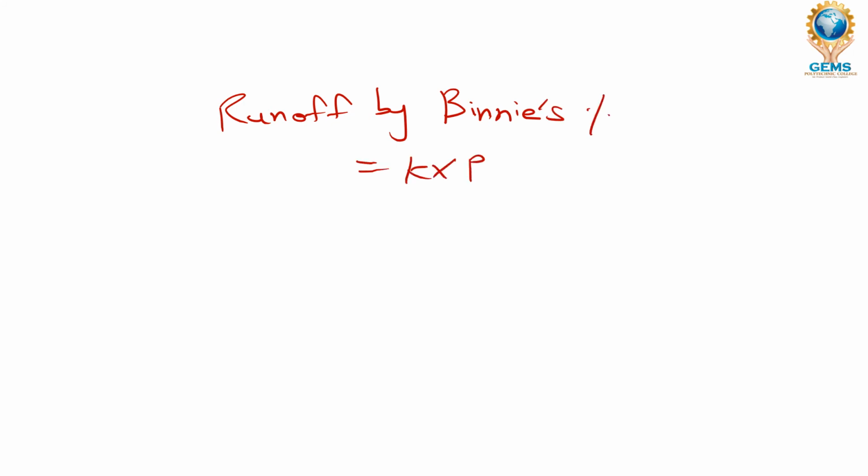The runoff by Binny's is K into P, where K is what we found on the previous slide, 24.2 percent. So we put 24.2 divided by 100 into P, which we already know is 73. Right, that is 70.67 centimeter.